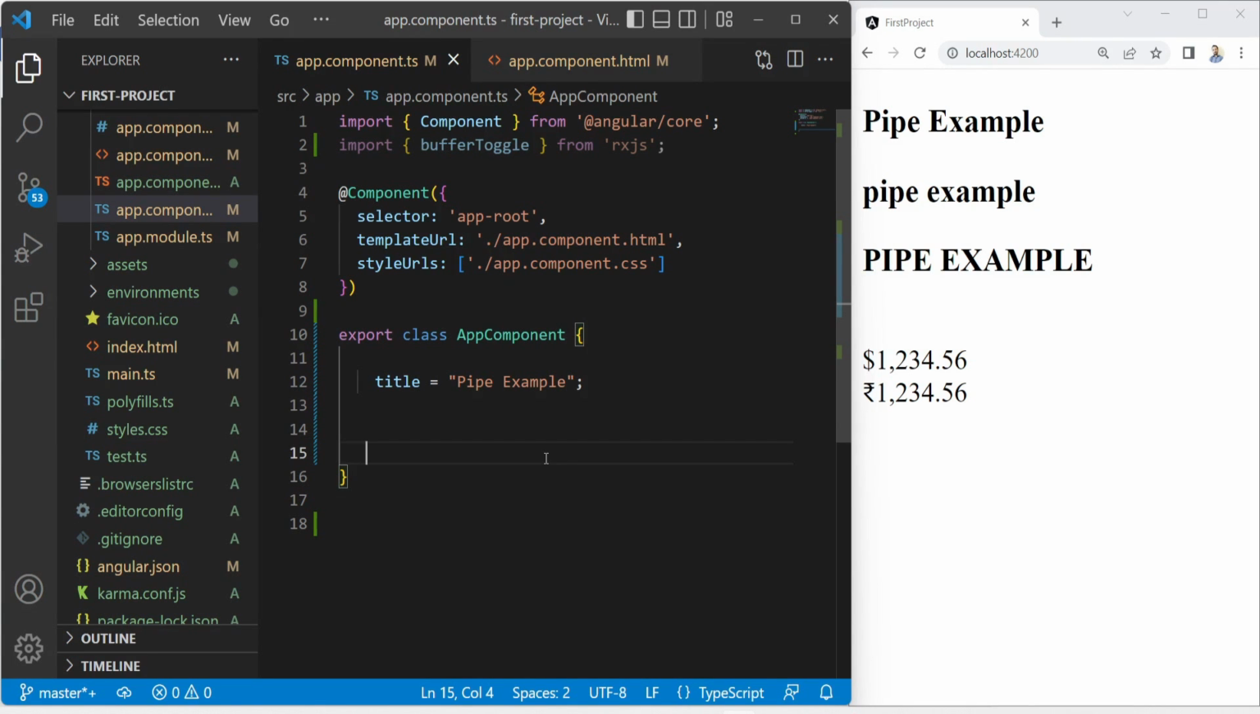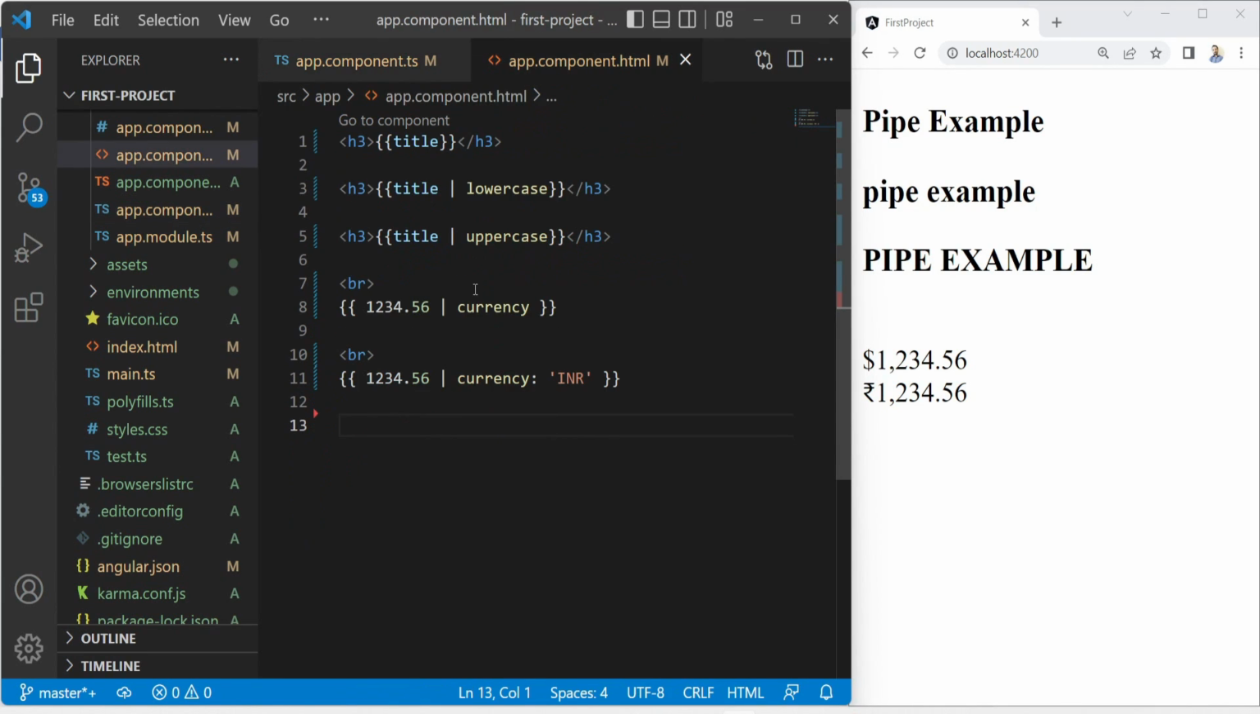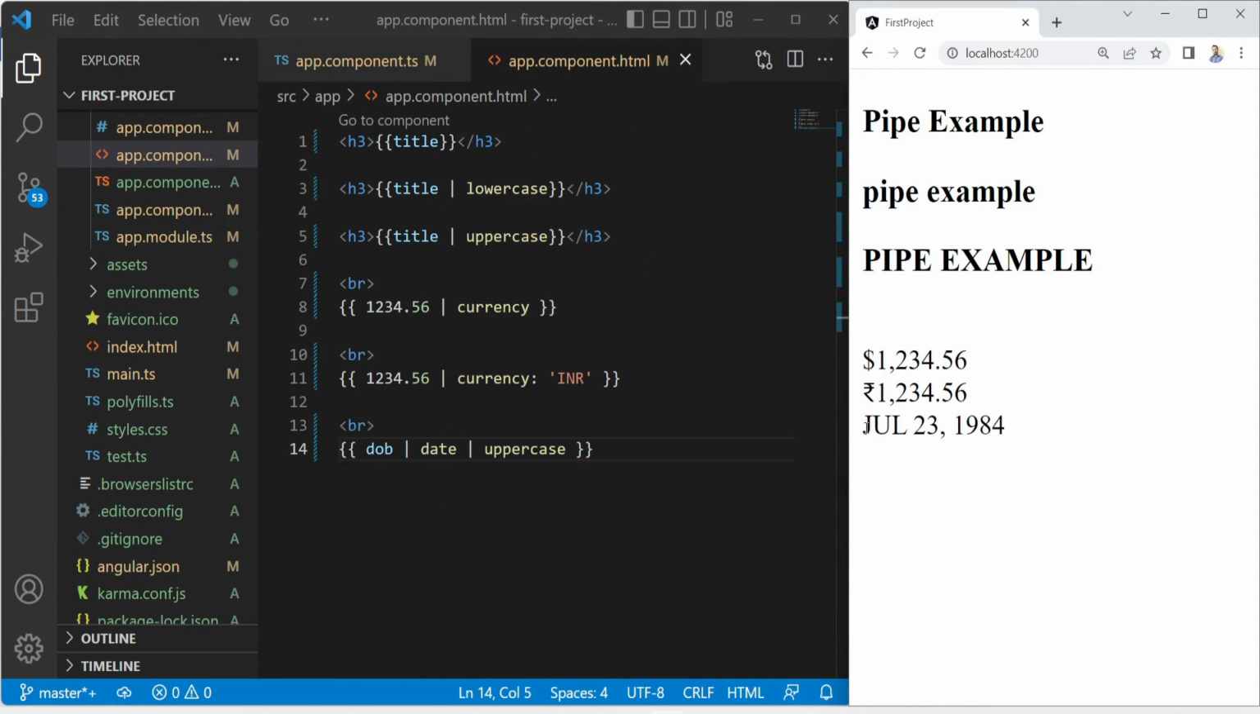This is the previous component code. Let me put my date of birth here. Then in HTML template file, I will put the chaining pipes like this. Now here in the browser you can see the first pipe transformed the input data into the date format, and then the second pipe converted the string to the uppercase letters. So this is the short and simple chaining pipes.